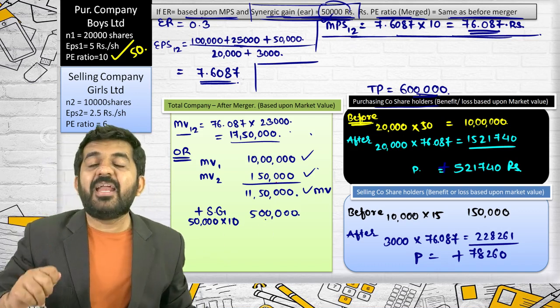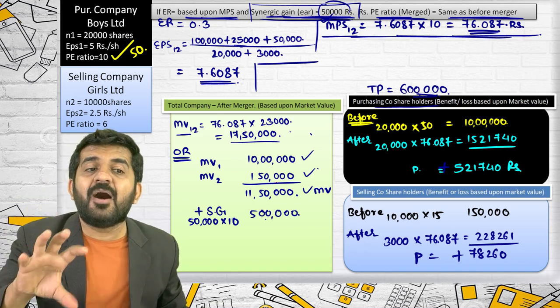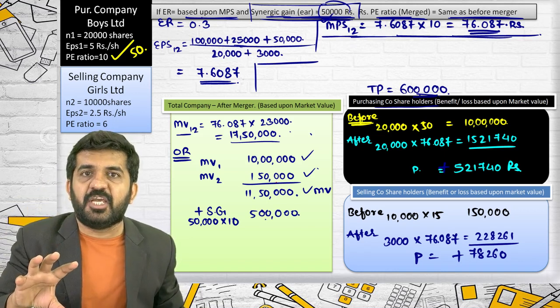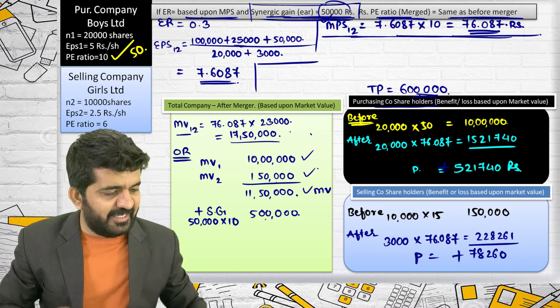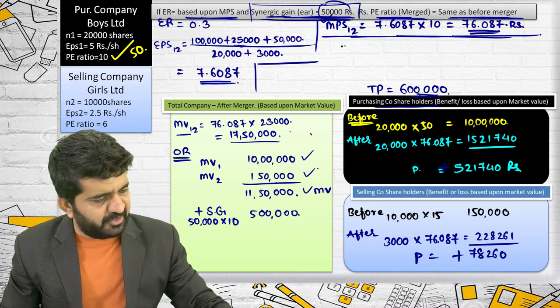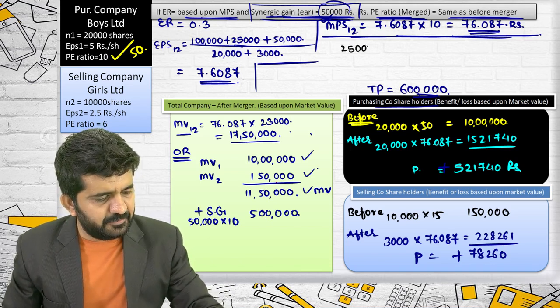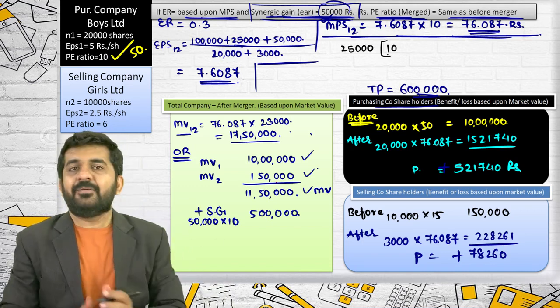Is it alright? Benefit of synergic gain in terms of market value. Again, that profit is already there. Which profit? Selling company's earnings was 25,000. Now it is multiplied by 10.